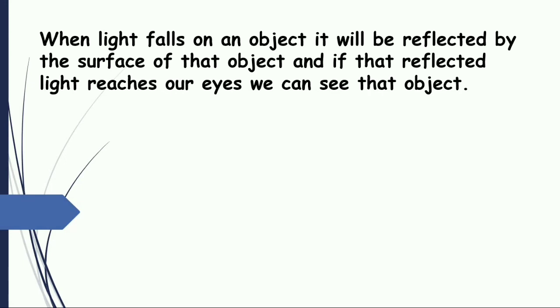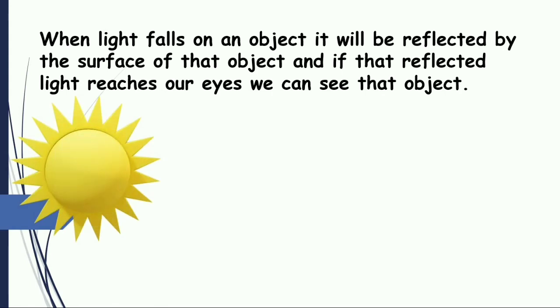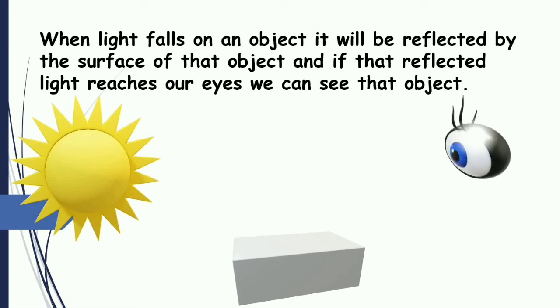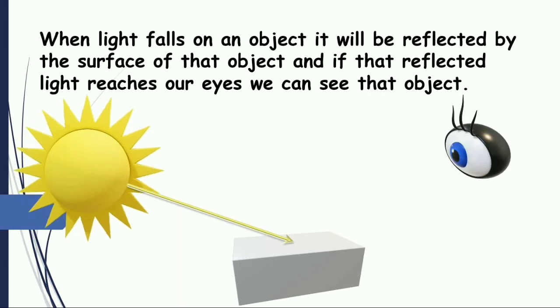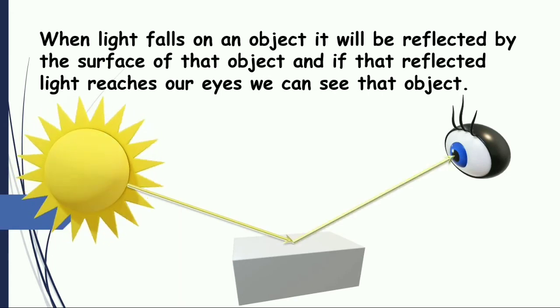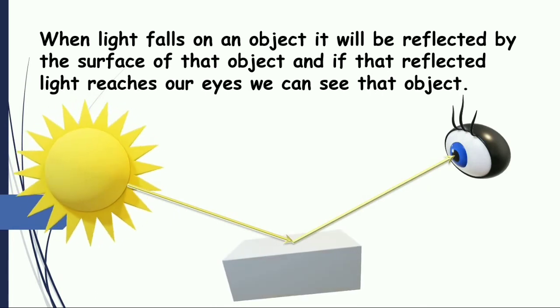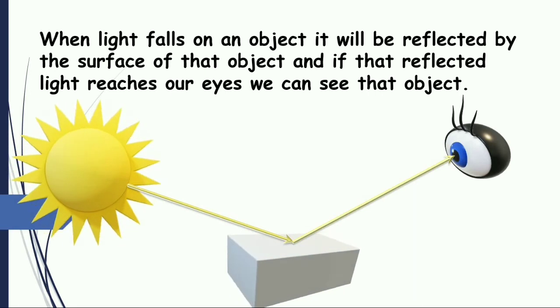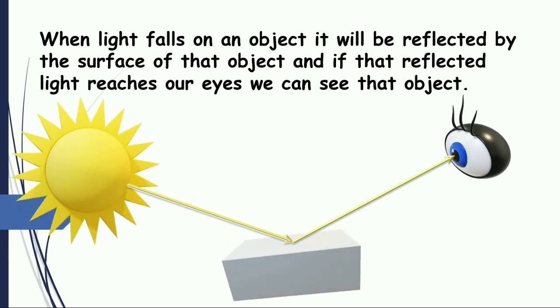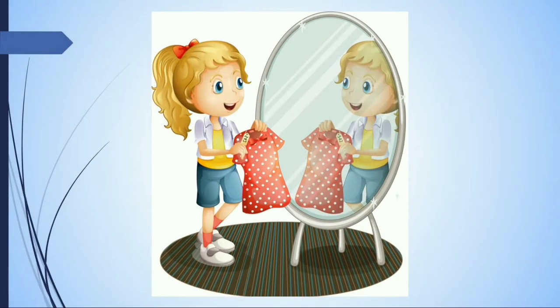There should be a source of light like the sun or a candle or tube light, and there should be some object and an eye. Then the light travels from the source onto the object and gets reflected to the eye. Then we can find there is an object. This is the process of vision. And the girl is just checking her image in the mirror.